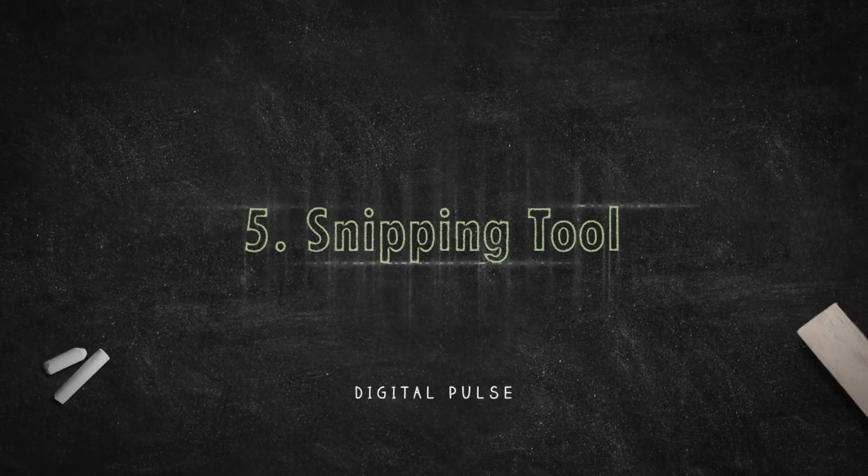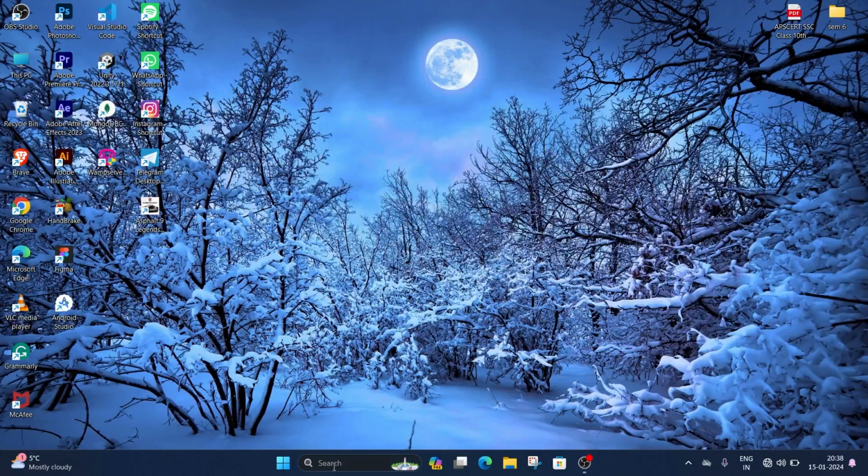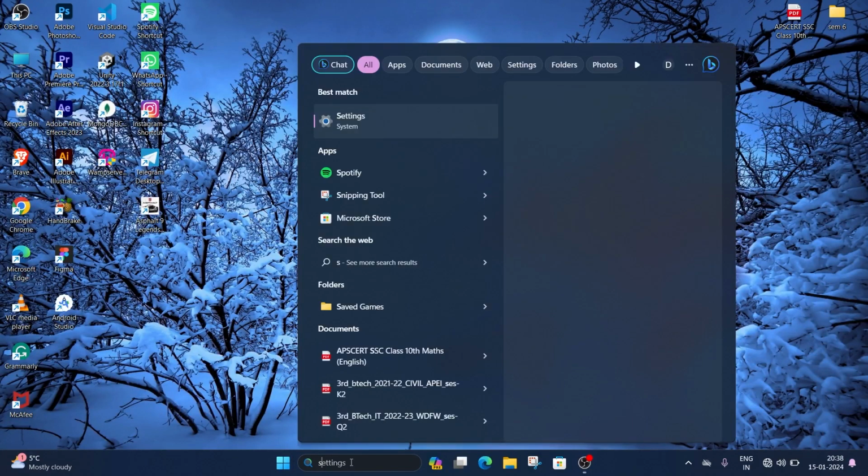Snipping Tool. The Windows Snipping Tool is a useful software that enables users to capture screenshots in the form of images or videos. So to access it, click Start and type Snipping Tool.